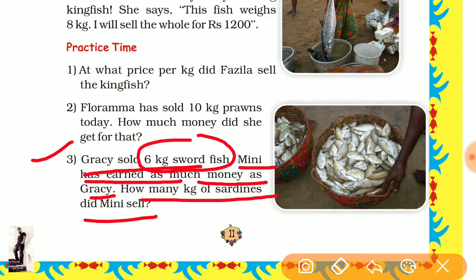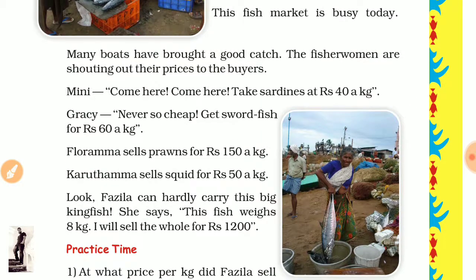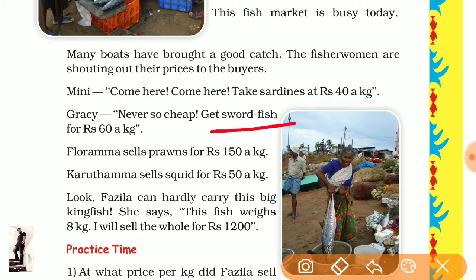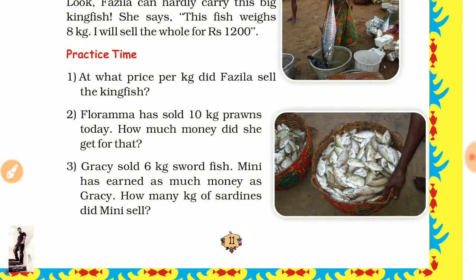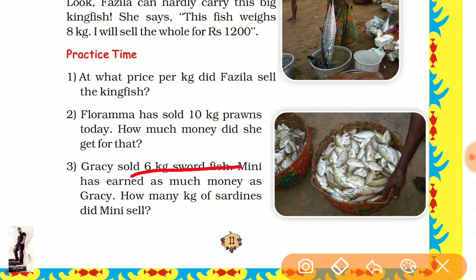First we need to know the price of 1 kilogram of swordfish. Now come to the point. Swordfish is one kilogram equal to 60 rupees. So 1 kilogram of swordfish is equal to 60 rupees.